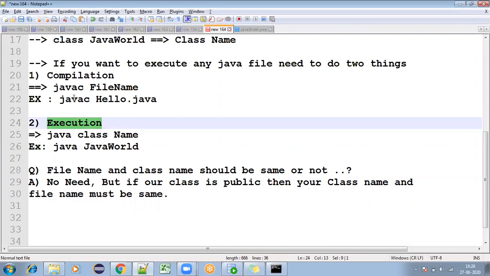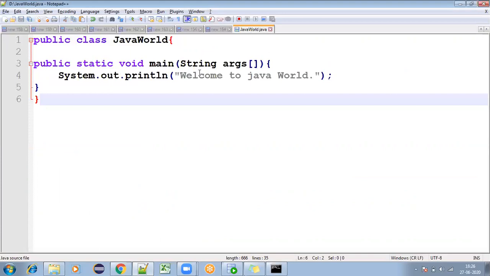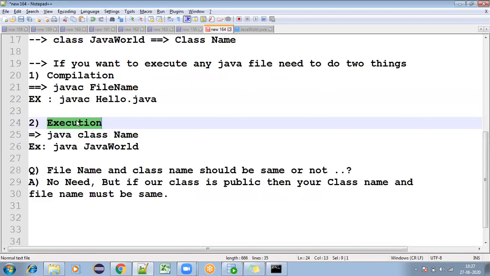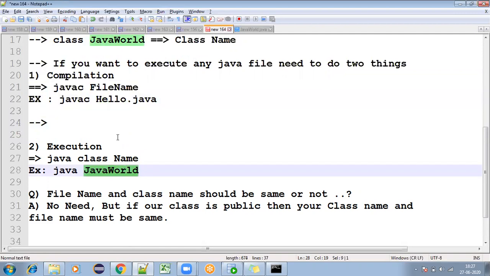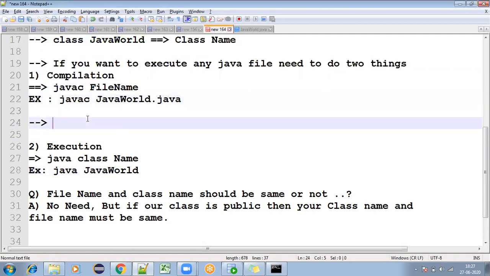I discussed that the source code you write in Java is called high level language, and the system cannot understand this high level language. That is the reason we compile. After compilation it generates compiled code. From the .java file, JavaWorld.java, it will generate the JavaWorld.class file.